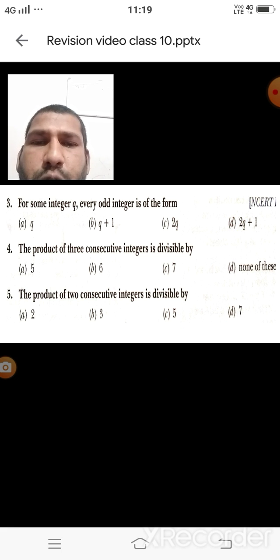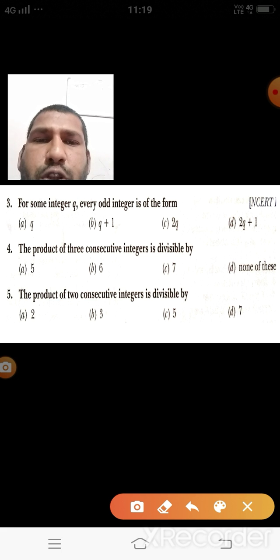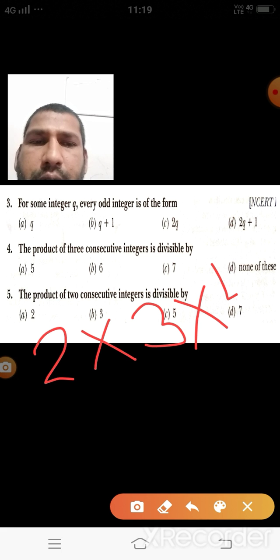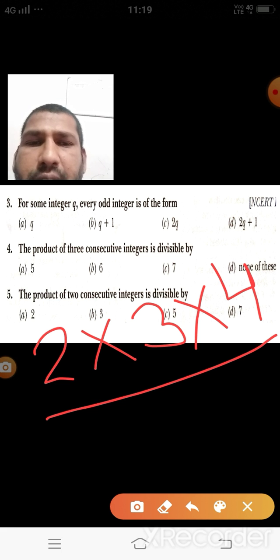The fourth question is given: the product of 3 consecutive integers is divisible by what? If you are taking any integers, suppose I am taking these 3 consecutive integers, 2, 3, 4, and the product of this is divisible by what? What we are clearly observing, we are getting a factor here, 6 into 4, and this value must be divisible by 6.